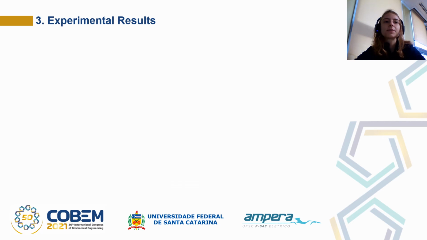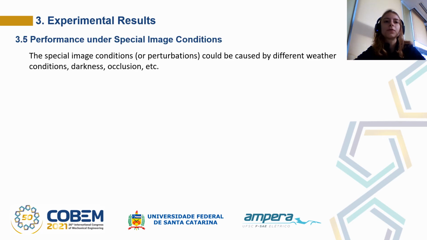And finally, the experimental results explore the performance of the networks under special image conditions. These conditions or perturbations could be caused by different weather conditions, darkness, occlusion, or other aspects while the car is driving.